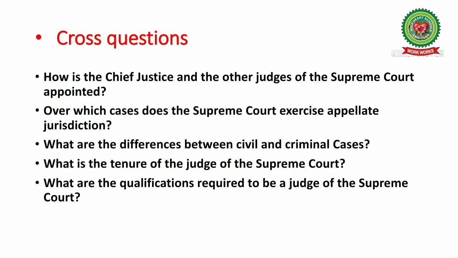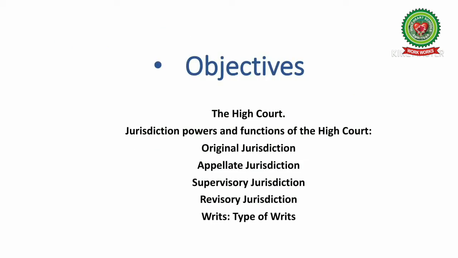Number 1, how are the Chief Justice and the other judges of the Supreme Court appointed? Number 2, over which cases does the Supreme Court exercise appellate jurisdiction? Number 3, what are the differences between civil and criminal cases? Next question, what is the tenure of a judge of the Supreme Court? And the last question, what are the qualifications required to be a judge of the Supreme Court?